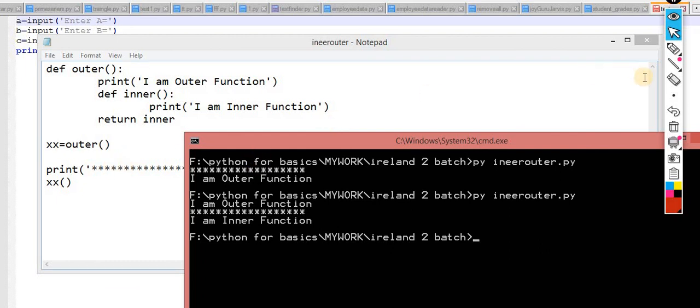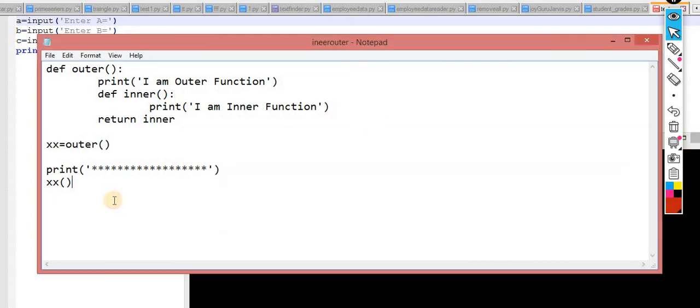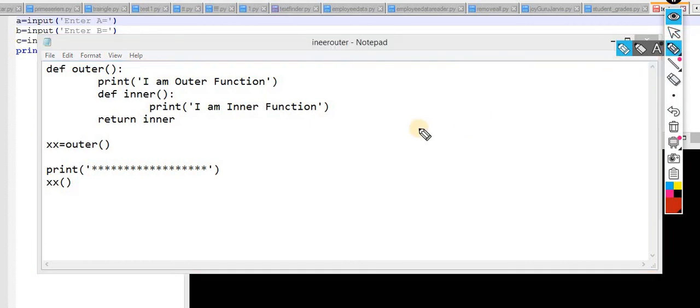Okay, very good. So now I am showing you one more new, advanced concept that is again a little tricky to digest. Please try to understand it, because it is a little difficult to understand the concept. So the next concept is called decorators. The name specifies itself: decorators, to make you beautiful.